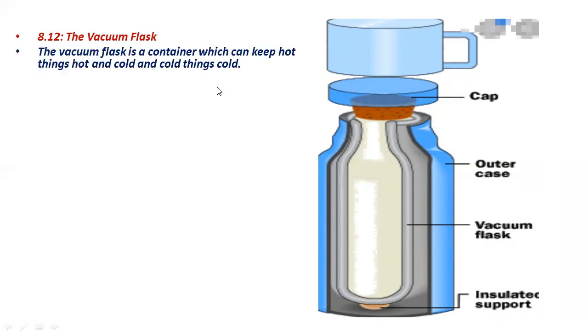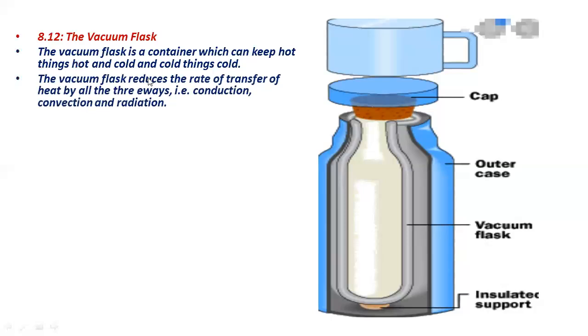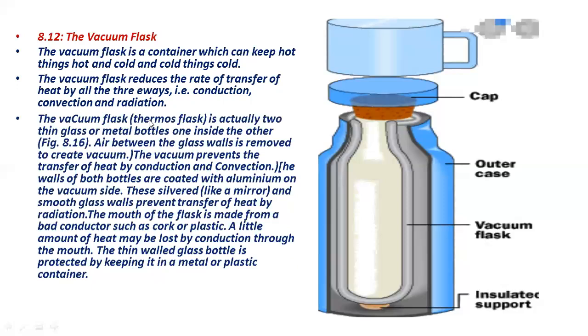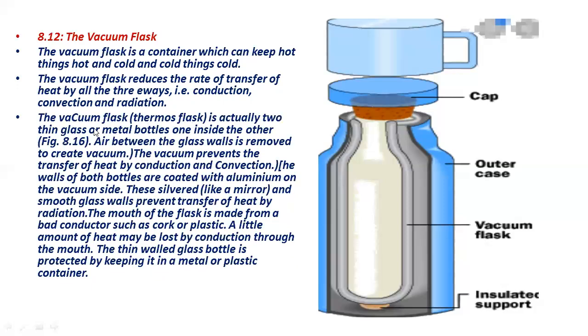The vacuum flask is a container which can keep hot things hot and cold things cold. The vacuum flask reduces the rate of transfer of heat by all three ways: conduction, convection and radiation. The vacuum flask or thermos flask is actually two thin glass or metal bottles, one inside the other. Air between the glass walls is removed to create a vacuum. The vacuum prevents the transfer of heat by conduction and convection.